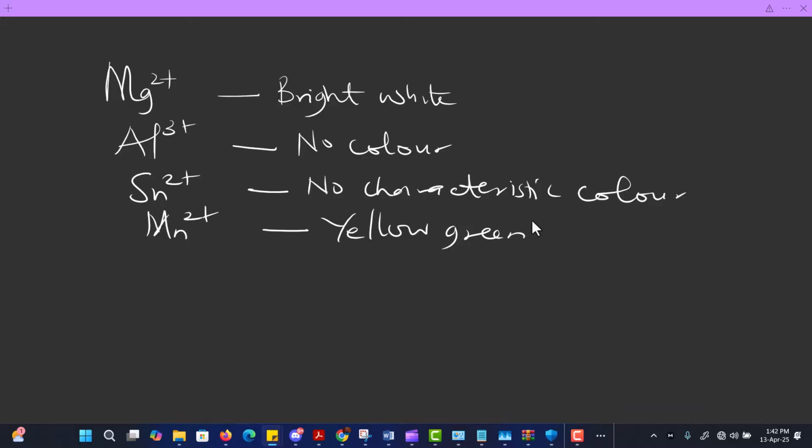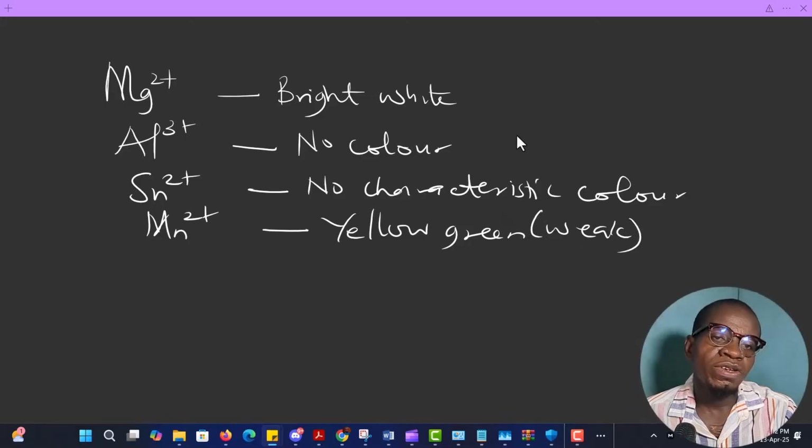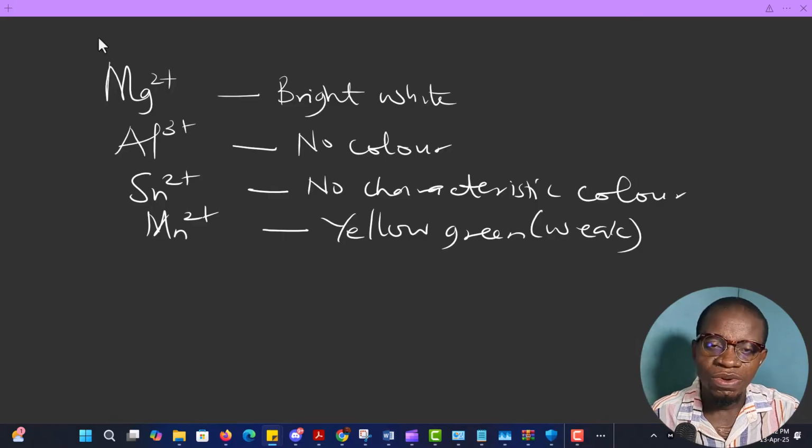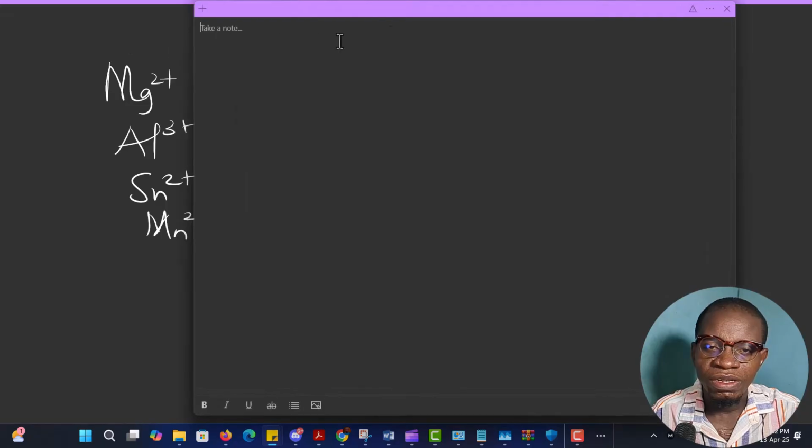So that's it. Now before we start talking about the various metals, like the alkali metals, the alkaline earth metals, the transition metals, and so on, let's talk about how we extract these metals. Extraction of metals.